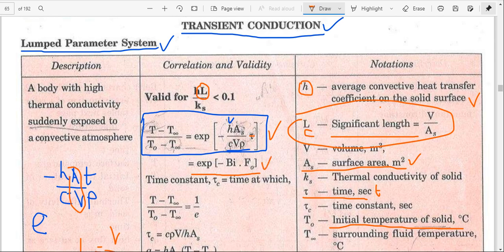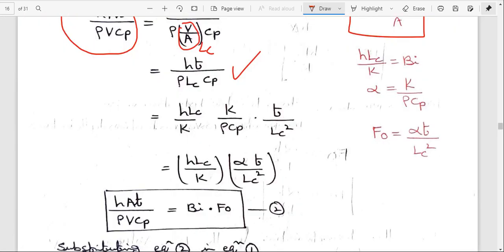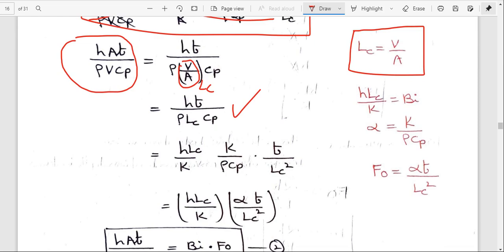So T minus T infinity equals T naught minus T infinity into exponential power minus Bi into Fo. What is the Bi value? Bi equals hL by k. That's why I am considering it. So the h value, that means h LC by k, into k by rho cp into time into LC square.